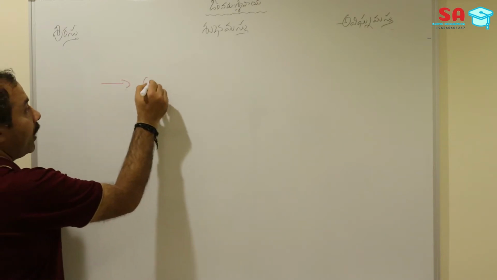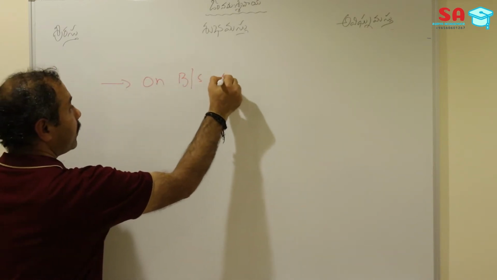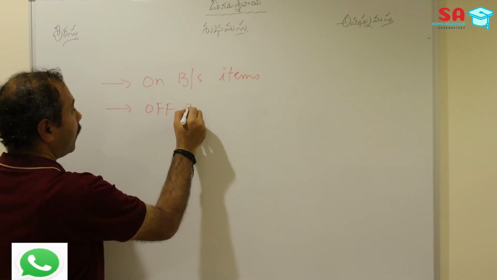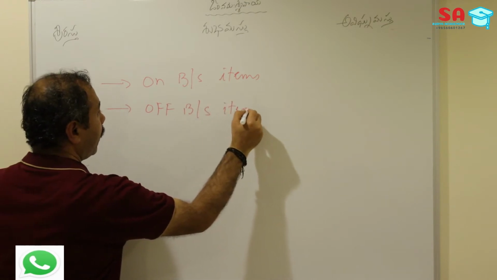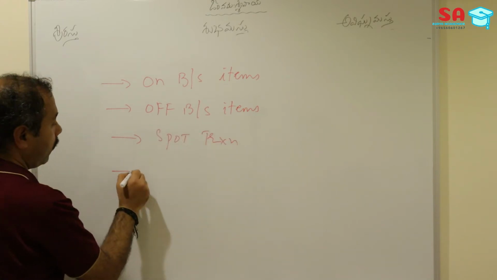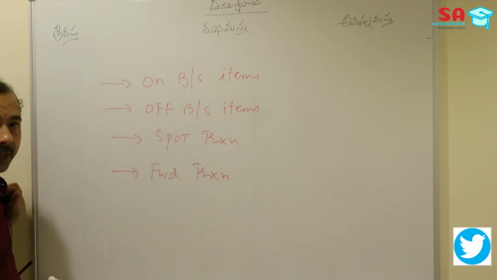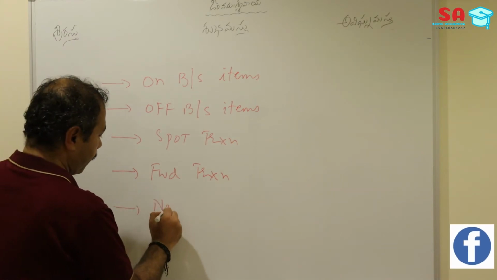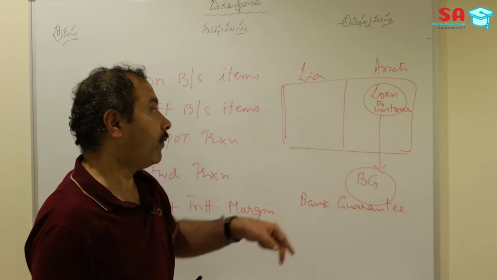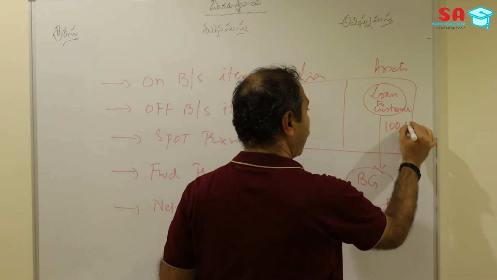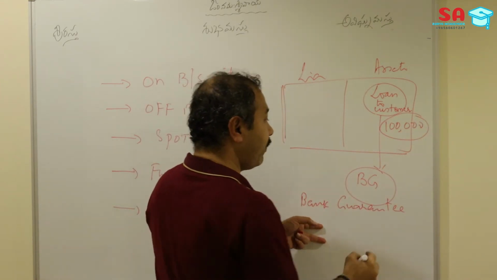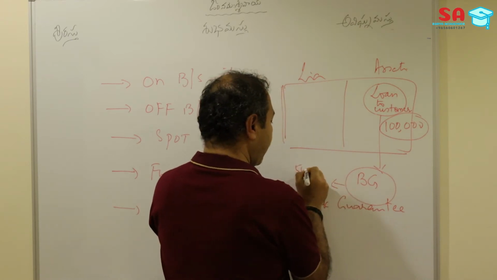So we want to discuss the on balance sheet items, off balance sheet items, spot transaction, and forward transaction. The loan to a customer is on balance sheet, which is, say, if the bank has given $100,000 of loan to a customer. But at the same time, the bank may have given a guarantee to the customer of another $50,000.